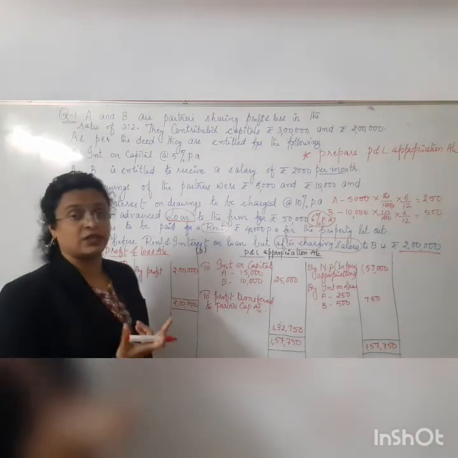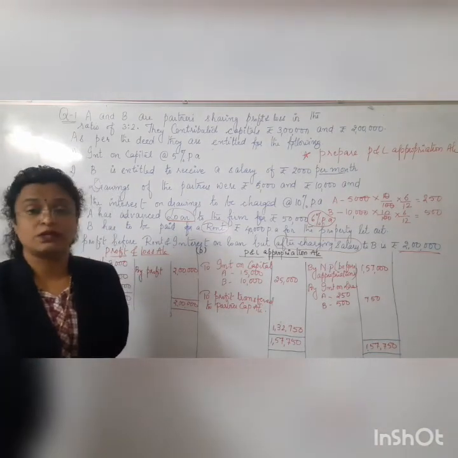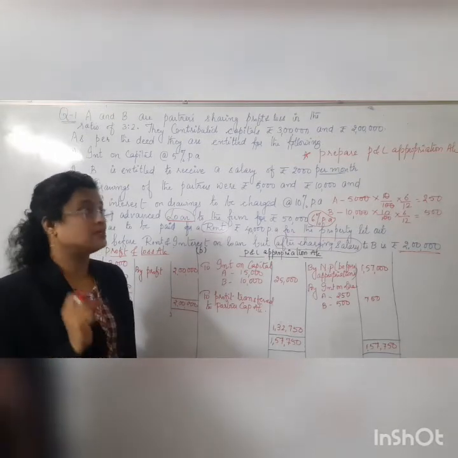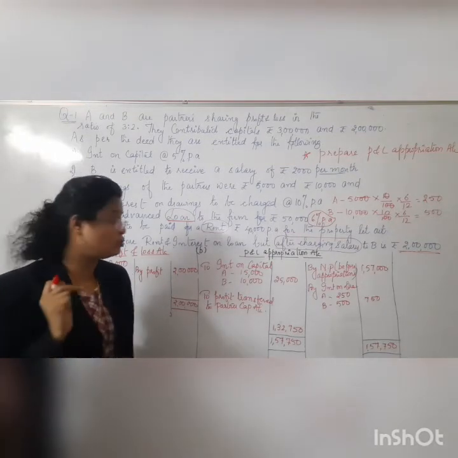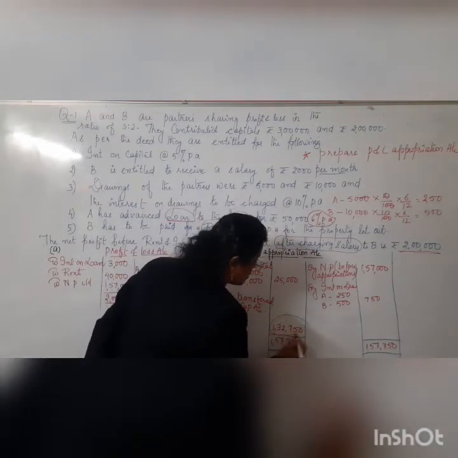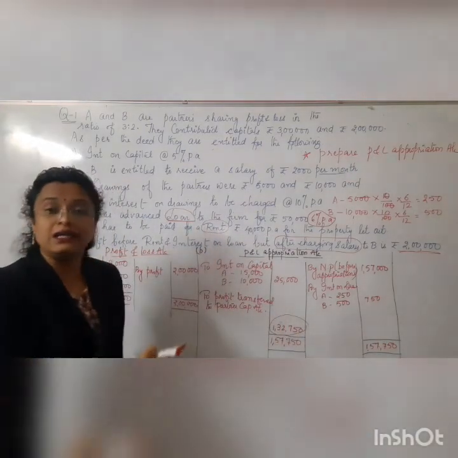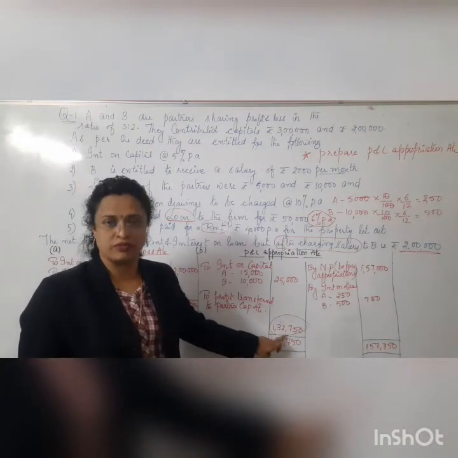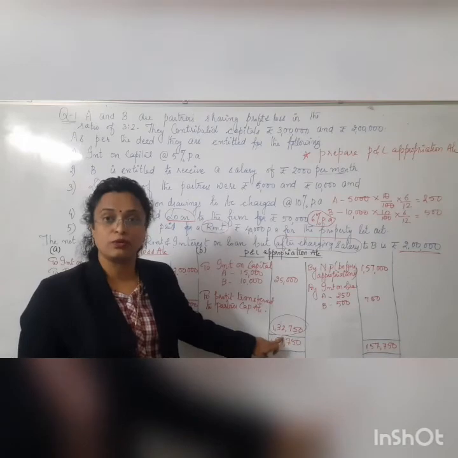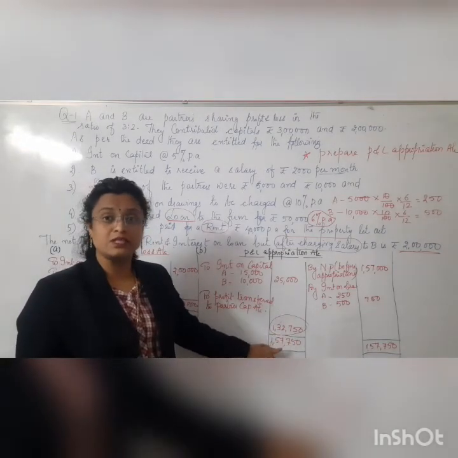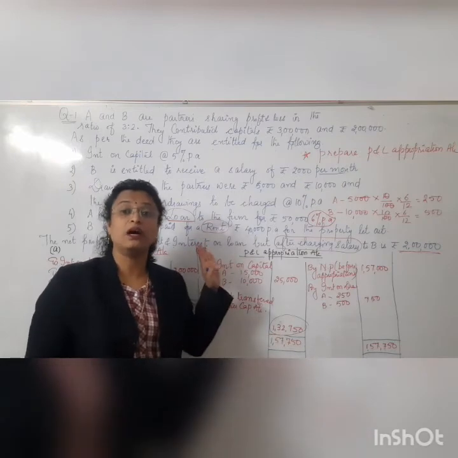You know the rule: if the ratio is not mentioned, then it has to be distributed equally. But if the question mentions the ratio, then we are supposed to distribute this profit. This profit is called a net distributable profit, or it can also be called a divisible profit. It has to be distributed in a ratio.